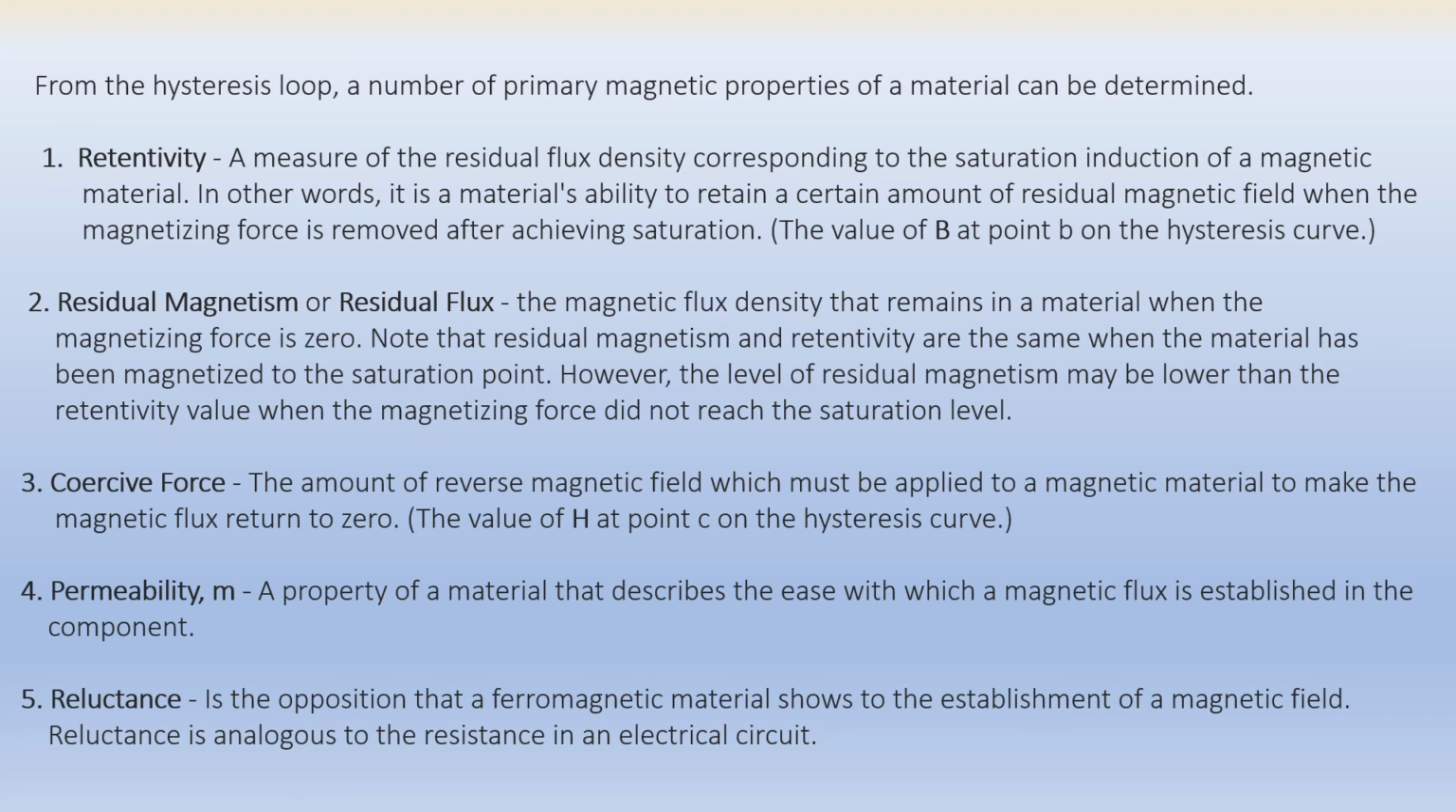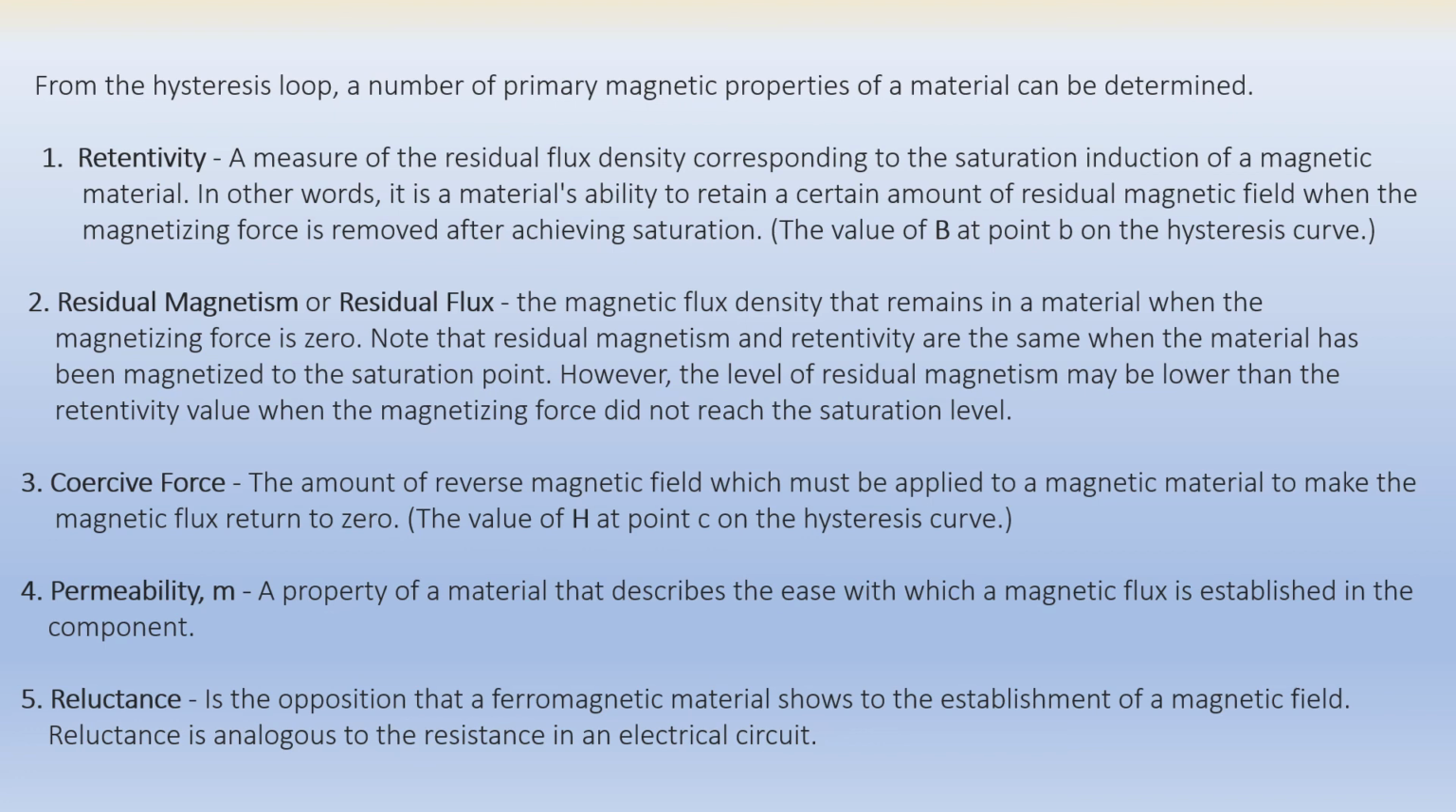Permeability is the property of a material that describes the ease with which a magnetic flux is established in the component. Lower the permeability, higher the ease with which the magnetic flux is established. If the permeability is high, the magnetic flux that will be established will be very low.